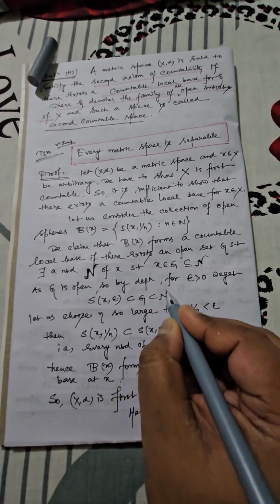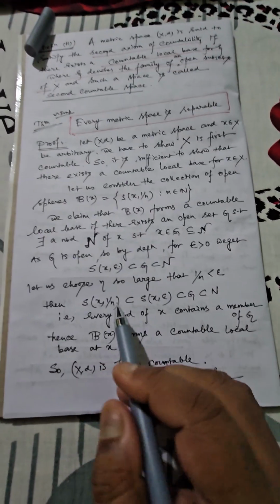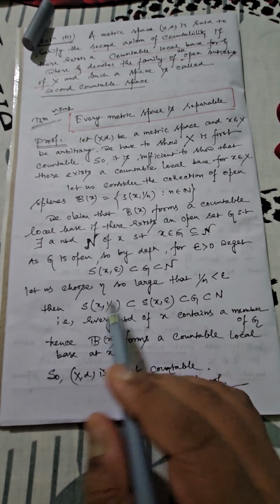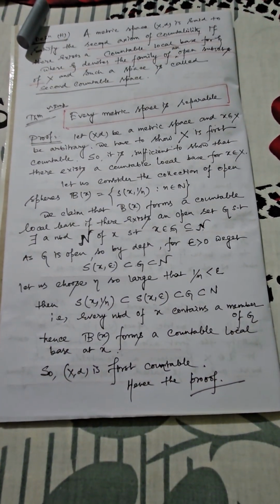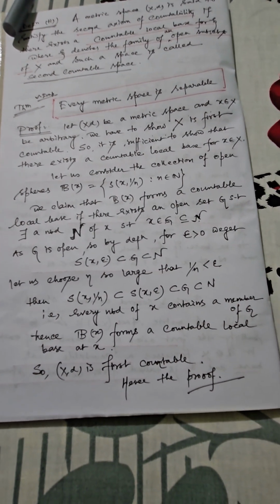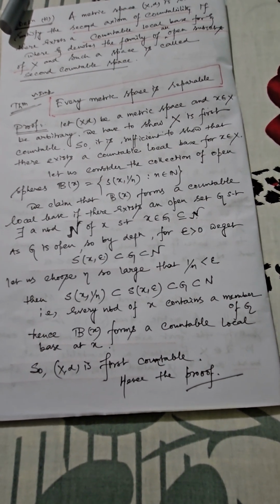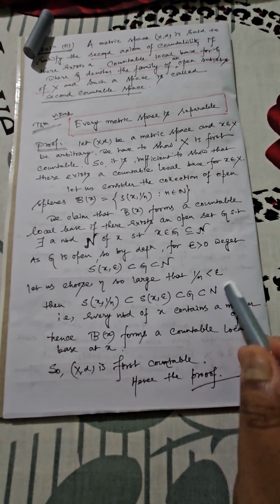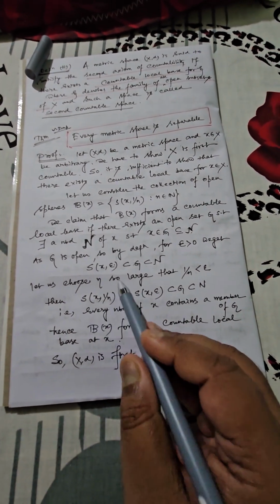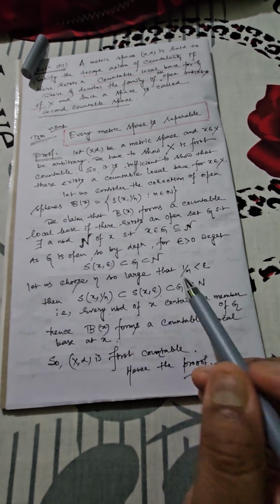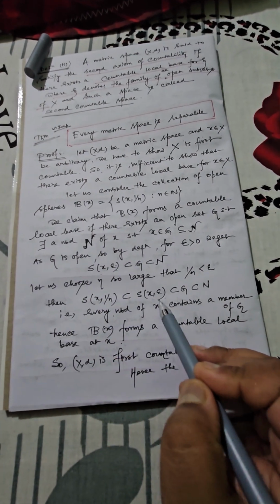This is capital N. Now if we choose n very large, then obviously you can understand 1/n is tending towards 0, like epsilon is tending towards 0 and is positive, so 1/n must be less than epsilon, and hence you can say S(x, 1/n) should be a subset of S(x, epsilon).